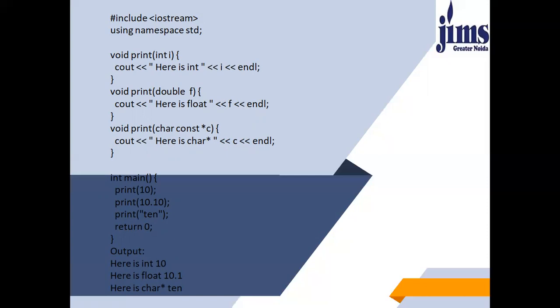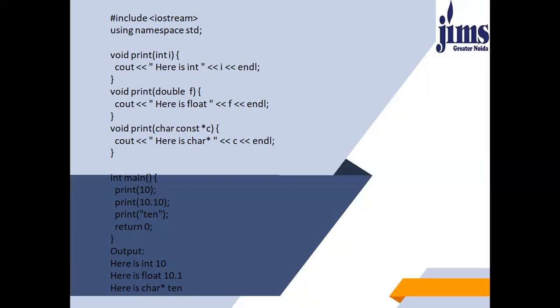While declaring the main function of this particular program, you have to simply call the function. Since we have not used a class here, you will not create any object. You can do function overloading in the class as well. So in the main function, you have to call the print function, then pass the integer variable.